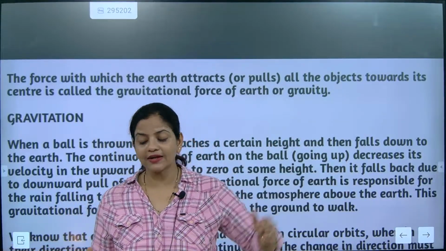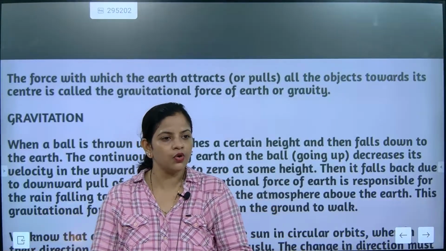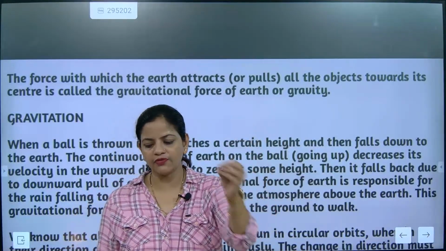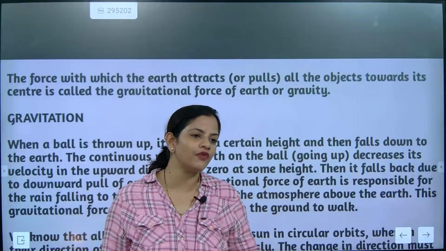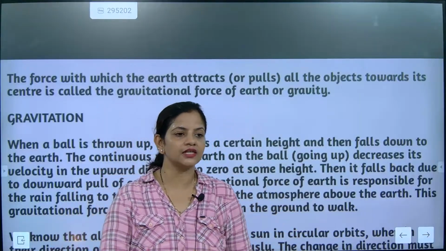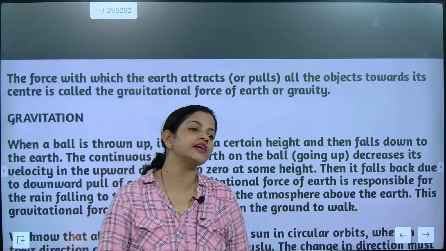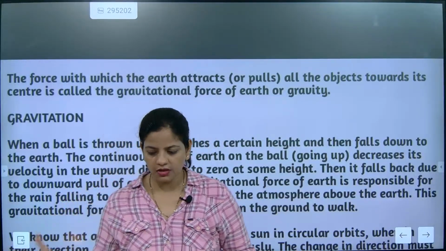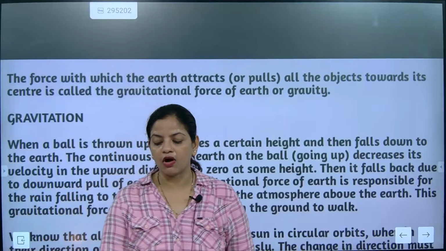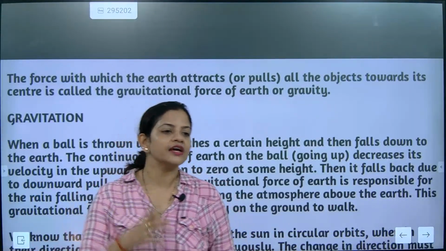It's not that the object makes some space and goes inside. No, whatever you throw will fall down. That is an indication that the objects are getting attracted towards the earth. That is exactly called the gravitational force of earth, or gravity.